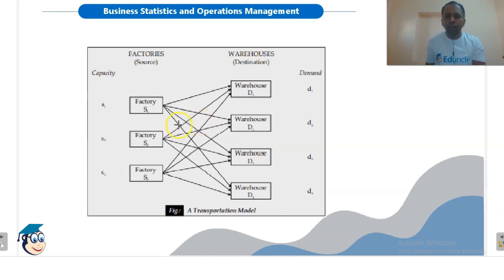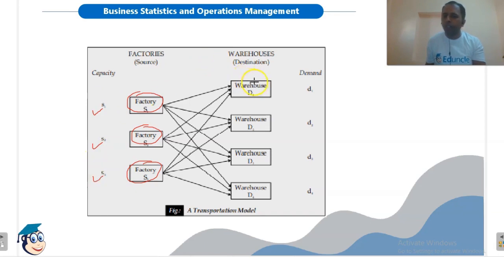So this is a general transportation model. Here we have factories from where we are supplying or producing the goods, and each factory has a supply of a fixed quantity, say S1, S2 and S3.